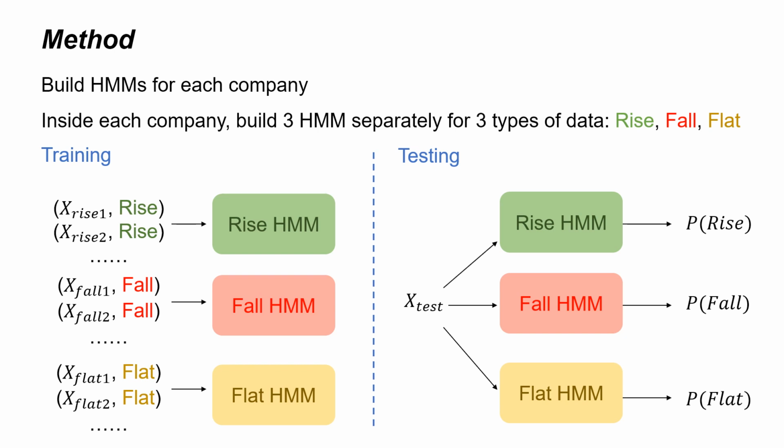In the training phase, we separate all of the data based on their label and input them into their HMM accordingly. For testing, we run each of the HMMs separately on the testing data sample, and they will output their P(x). For the three types of model, it will give us P rise, P fall, and P flat accordingly. Based on these probabilities, we can do our next step, the decision making.